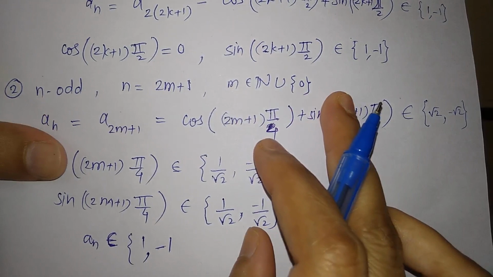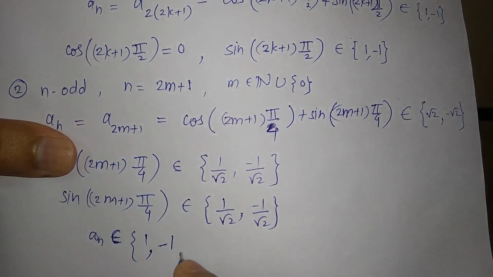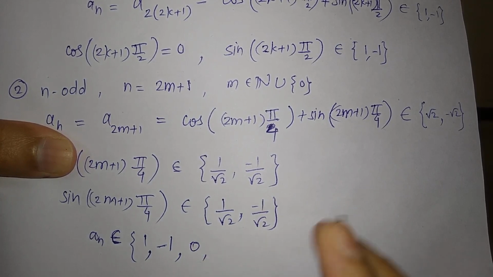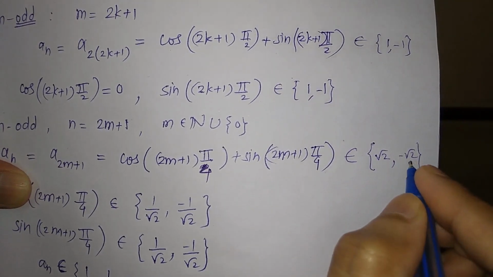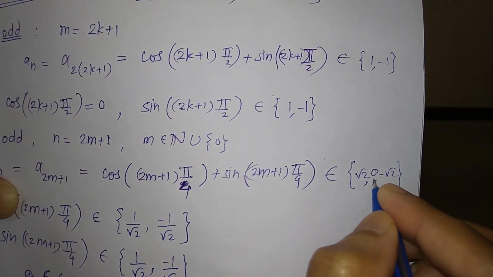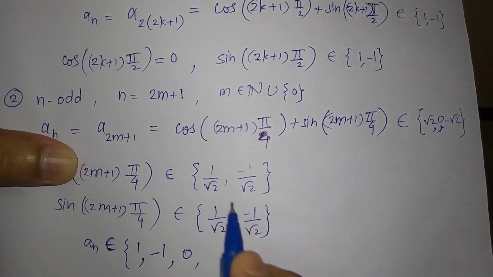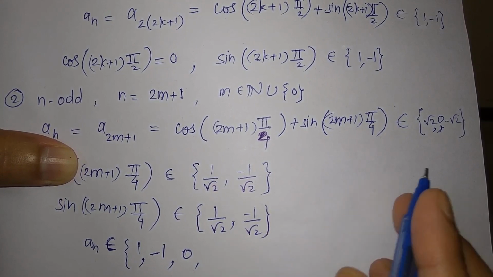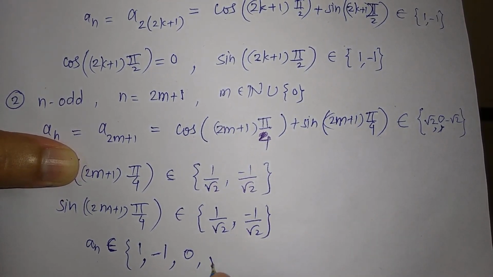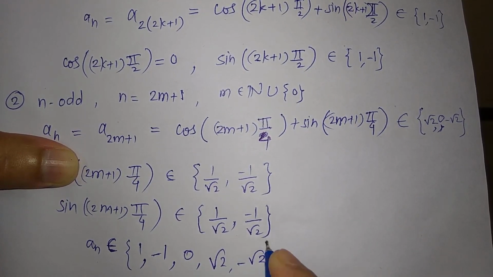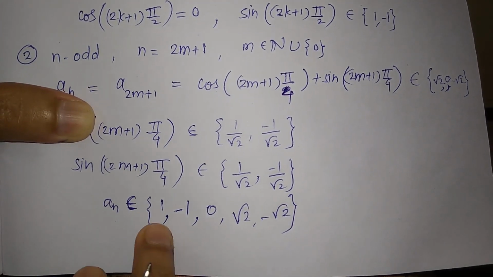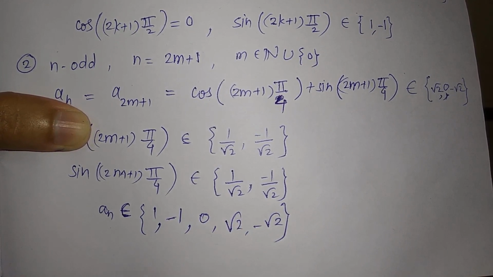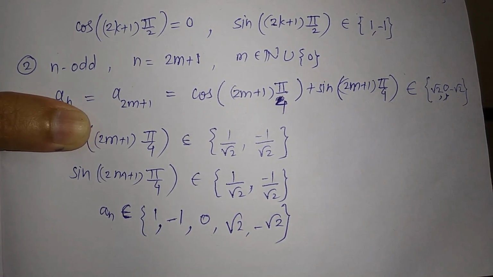Now then next is when n is odd, and also there is a value 0, sorry, this must be 0 also, because when we add these two elements then the addition is 0. Similarly add these two elements, the addition is 0. Then root 2 and minus root 2, right? So a_n will take these values only for any value of n, because n can be either even or odd.